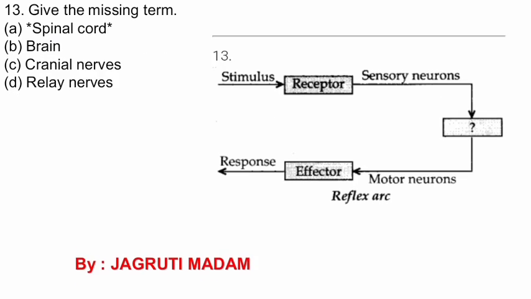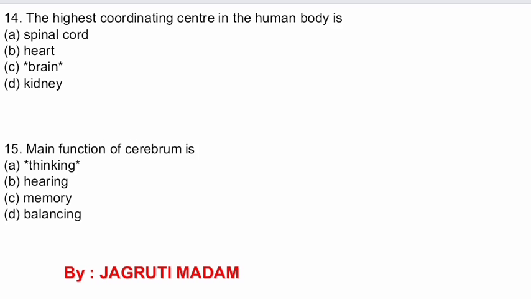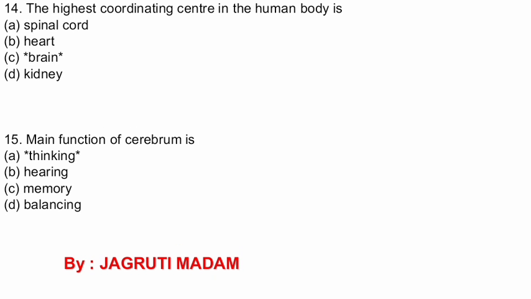Question number 13. You are given a diagram. Give the missing term. The options are spinal cord, brain, cranial nerves, relay nerves. The correct option is spinal cord. Question number 14. The highest coordinating center in the human body is spinal cord, heart, brain, kidney. The correct answer is brain.